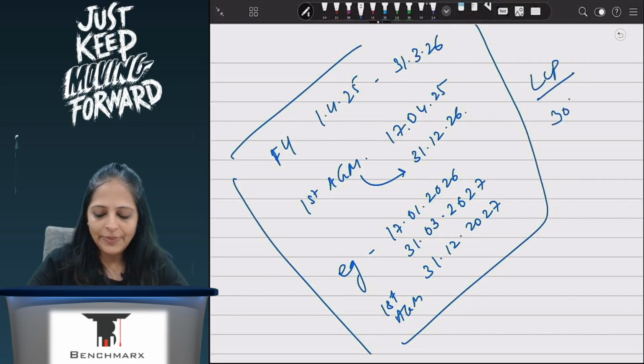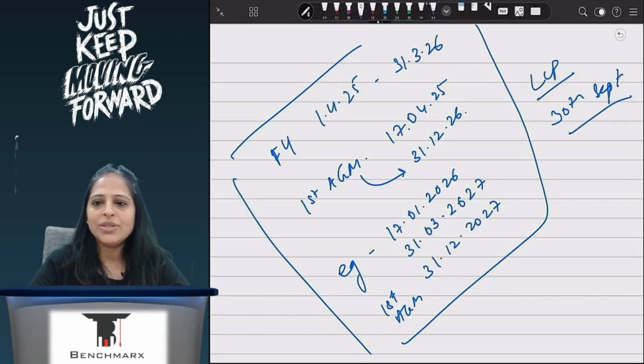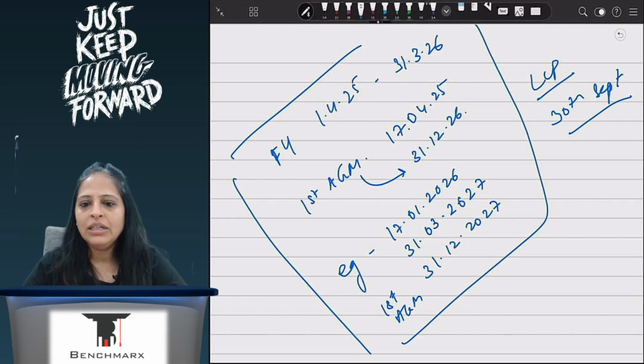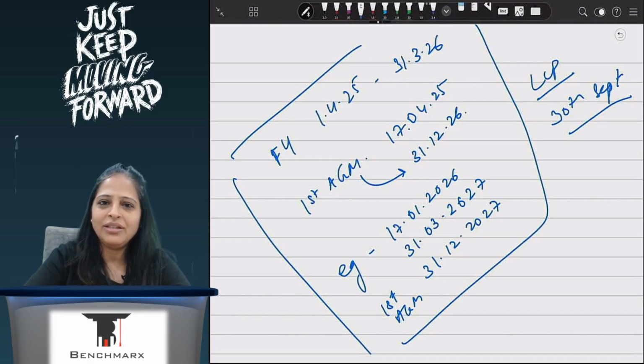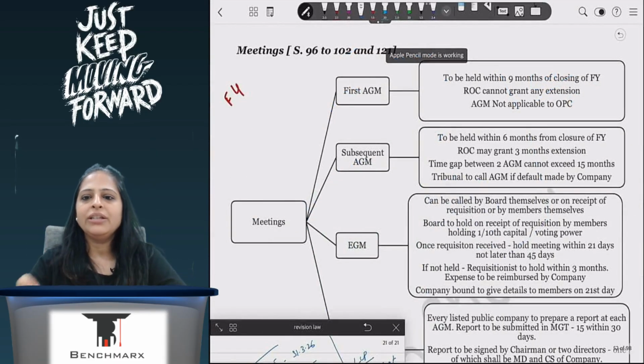LLP में कौन सा डेट है? 30th September है. So वहाँ पे भी the compliance statement of accounts and solvency 6 months from end of financial year. Annual return 60 days from the end of financial year. That will also change accordingly. Are we understanding this? So please keep this in mind. ऐसे क्वेश्चन देख के 9 months है, फटाक से करने का, ऐसा नहीं करना है. Please ensure you read the question properly.